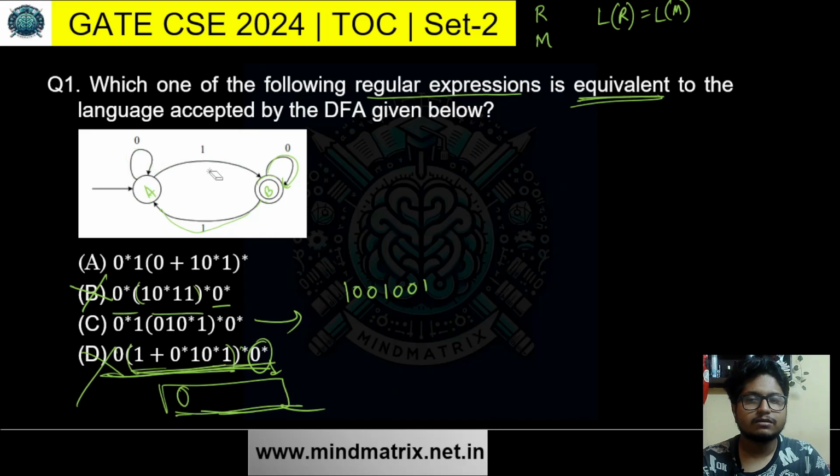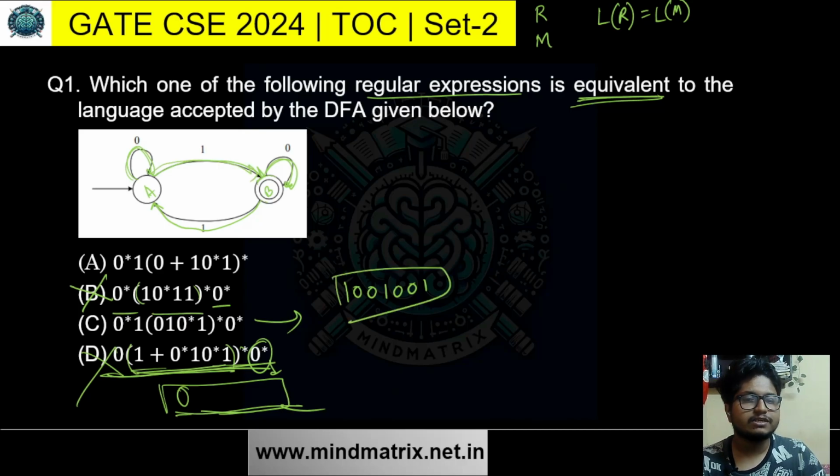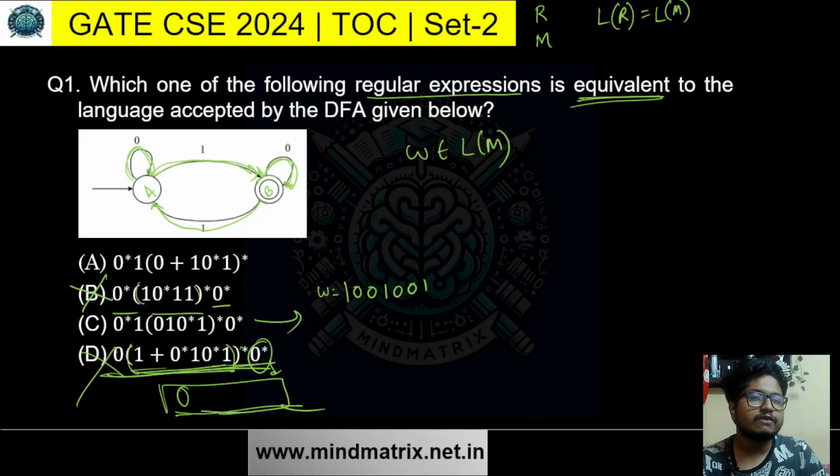Okay, so 1 it goes to B, 0 it is in B, 0 it is in B, 1 it is in A, 0 it is in A, 0 it is in A, 1 it is in B. So it is accepted by the machine, right? So this string, say it is W. Now W belongs to the language of the machine for sure. For equivalence, what do you have to check? If W belongs to the language of R.